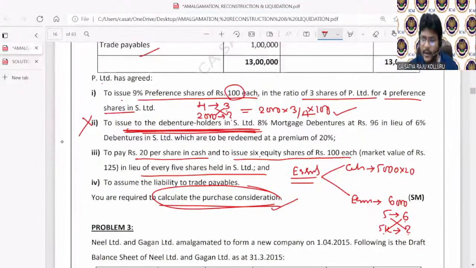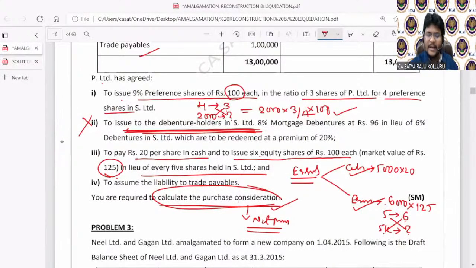Tell me, guys. 6000 equity shares into each equity share worth how much? 125 rupees. This is amount payable to equity shareholders in the form of equity shares, in addition to cash. Now, if I make the total, then I will get purchase consideration under which method? Net payments method. I can ascertain amount payable to preference shareholders as well as amount payable to equity shareholders. Then the method of PC is net payments method.